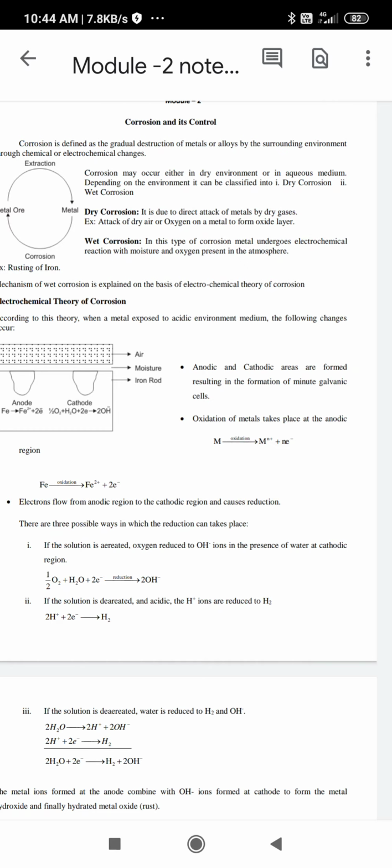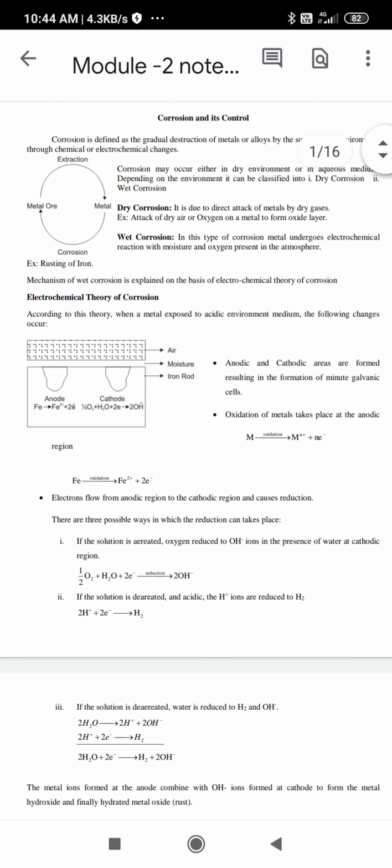Once the galvanic cell has formed, the anode suffers from corrosion and the cathode is unaffected. Whichever portion is marked as cathode will not suffer from corrosion; whichever portion acts as anode definitely suffers from corrosion.